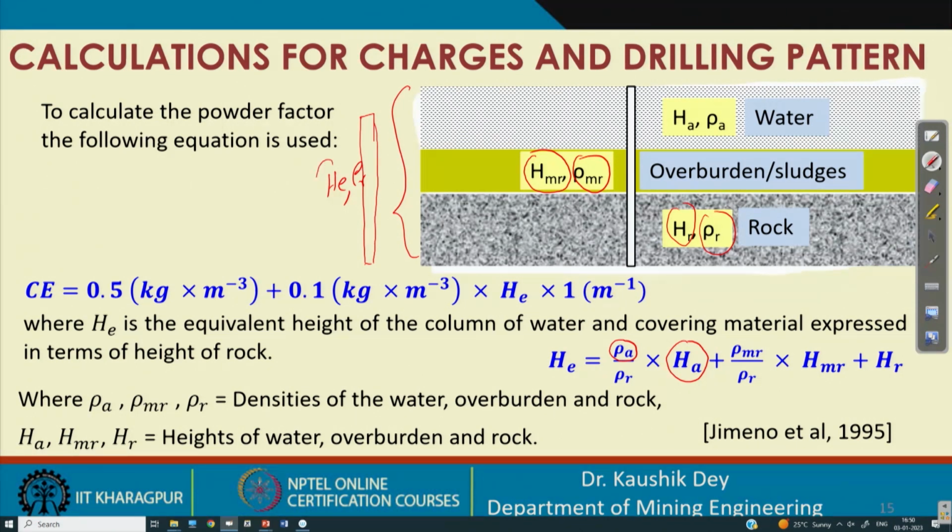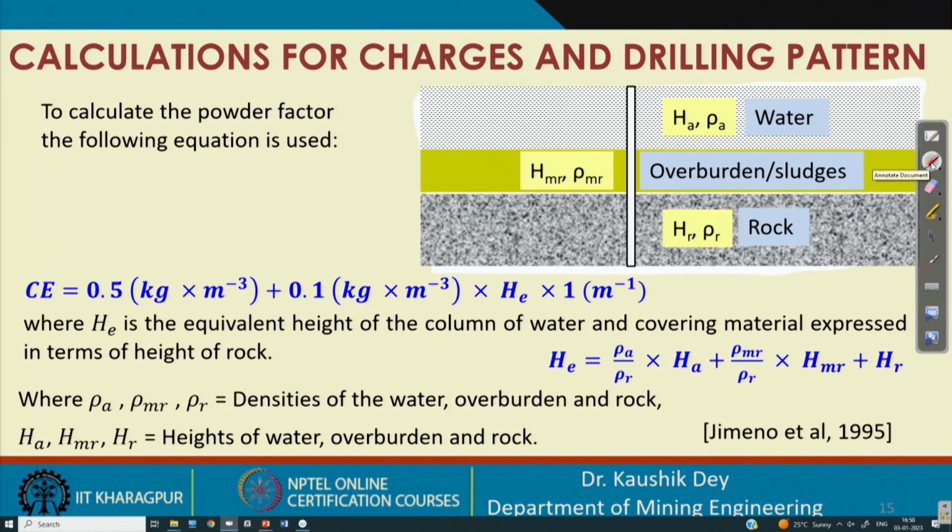So, the equivalent height HE is considered as rho A into HA by rho r, plus rho mr into HMR by rho r, plus HR. So, this HR is this part, HR into rho r by rho r. So, rho r cancels. So, this is the equivalent height of rock bed that is considered in this case, and we consider the blasting is carried out in this rock bed.